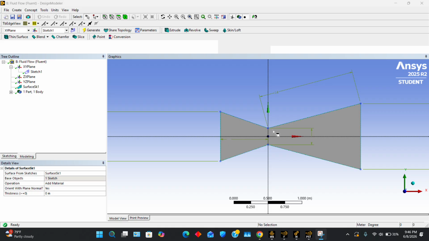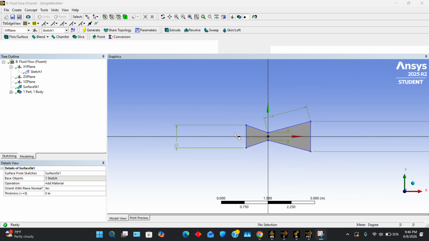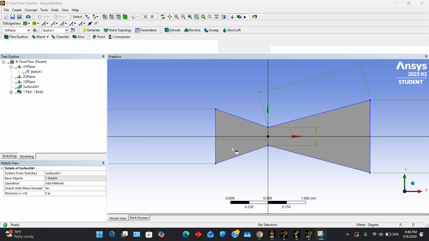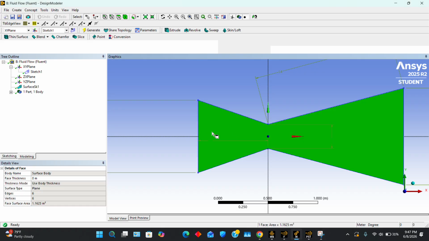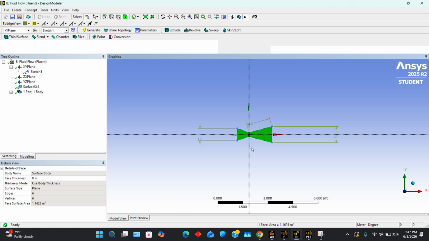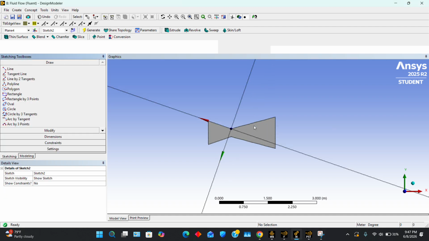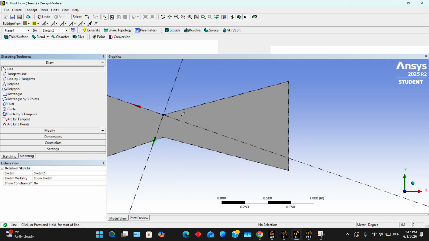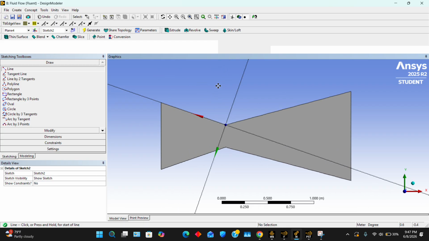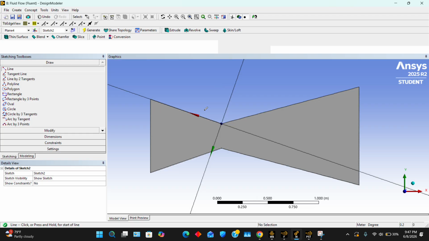Sorry, that was for my original mesh. We're going to make tighter faces around the throat so that we can control the meshing more. We're just going to select this face, right click, select look at, and then we'll go to sketching. We'll turn your thing this way. We're next going to separate the CD nozzle into two faces at first. Take it from this point to this point.